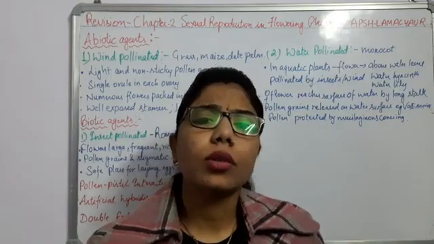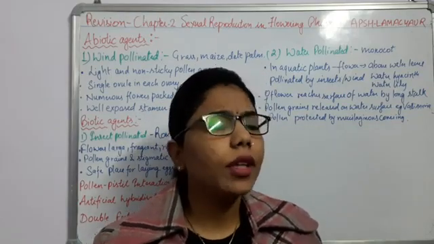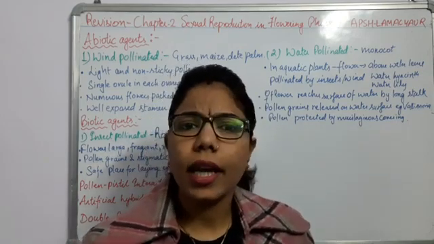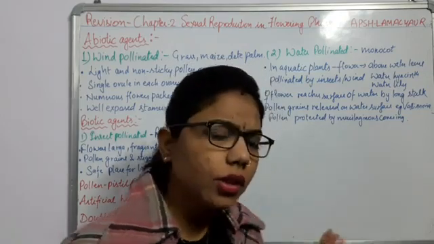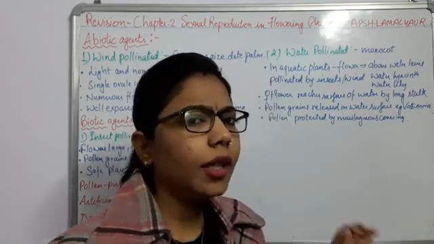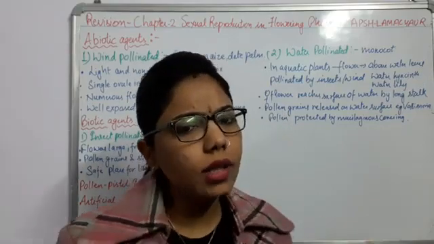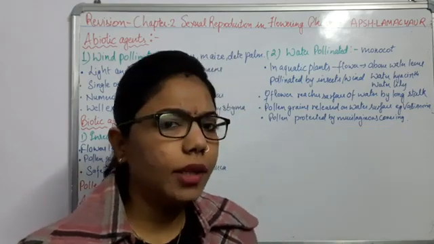So these are the two, biotic and abiotic agents. And we know that we have different types of flowers, monoecious as well as dioecious, so the pollination will be somewhat different. For that we have divided self-pollination and cross-pollination, right? So that much we have completed till here.